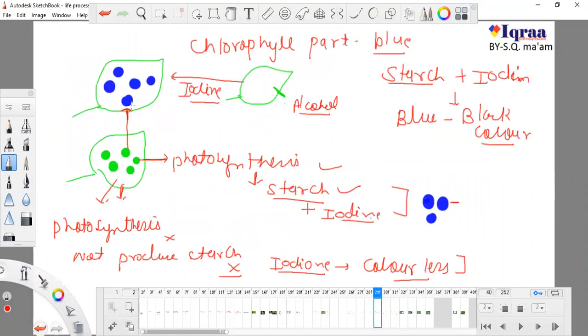Okay, this green color is the indication that when iodine comes in contact with starch, it will form a blue-black color. So this blue-black color is the indication of the formation of starch.